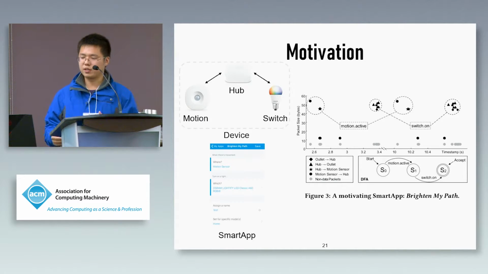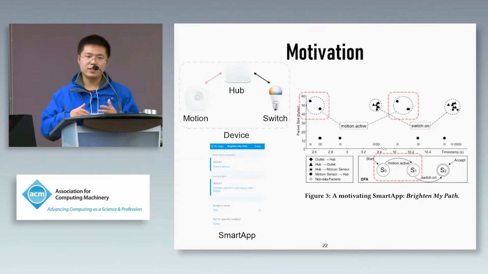As shown in this picture, there is a smart app named Brighten My Path, which is used to turn on the switch when the motion is detected. We can see that when the motion is detected, a packet sequence will be transferred between the hub and the motion sensor.